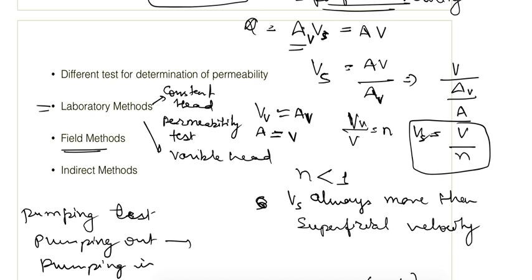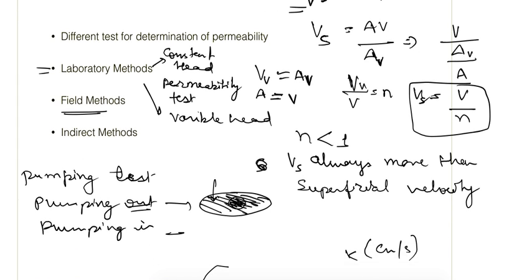The pumping out test is used to find the average permeability of a large area. There will be a well and we'll pump out the water, and according to that we'll find out the permeability. We'll see this test in detail. Similarly there is the pumping in test, which is used to find the permeability of a small area next to the well.